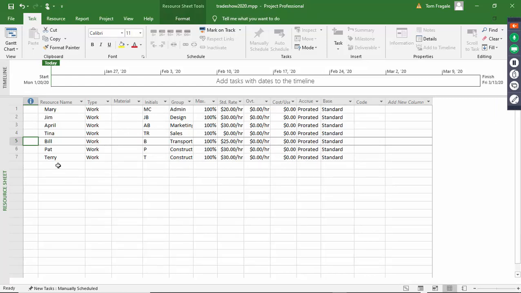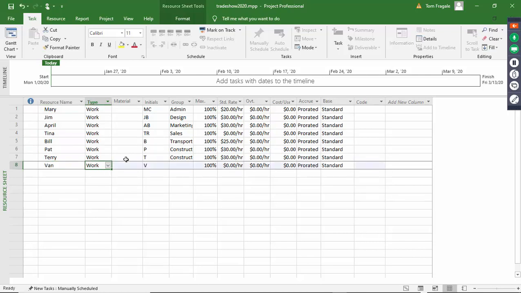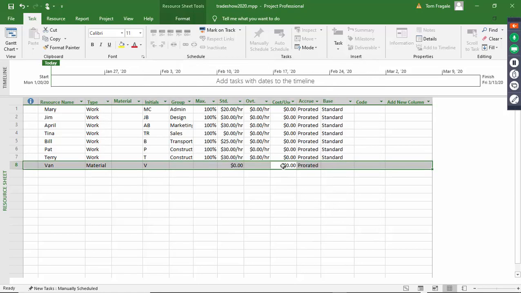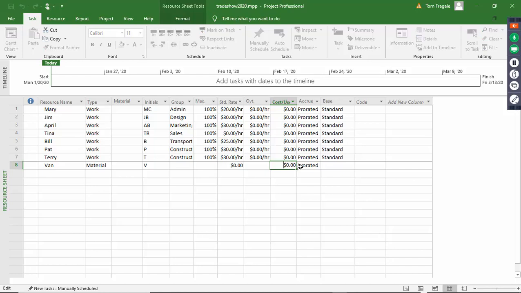Excellent. Now, another resource might be like a piece of equipment. So let's say we need a transportation van, and that is going to be a piece of material. And then over here, let's say every time I use the van, maybe we have to rent the van. So that's going to be $100, and that is per use. All of these other people are per hour, and then I can have overtime. But for the van, I have to rent it each time, and let's say it's $100 per use. So you can see how I have that one as well.